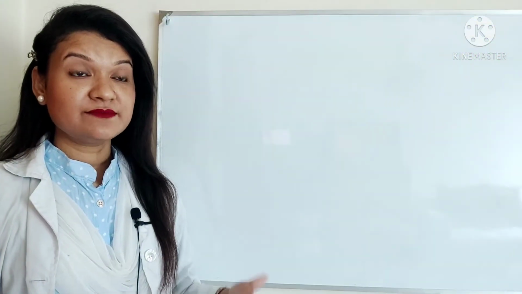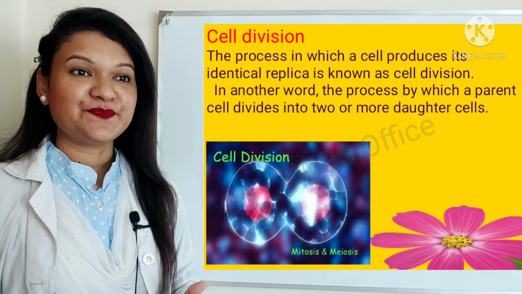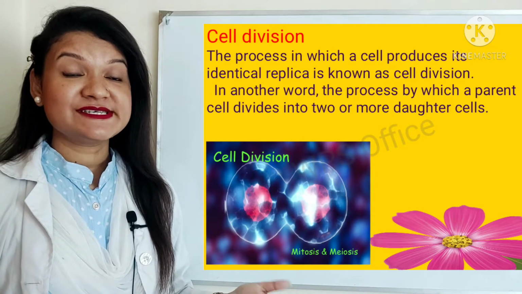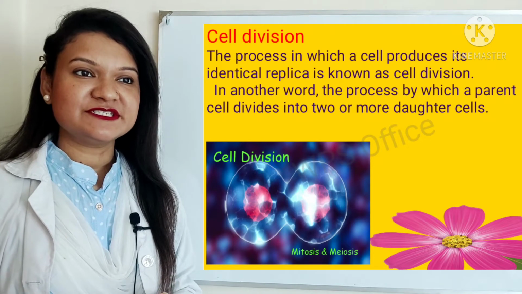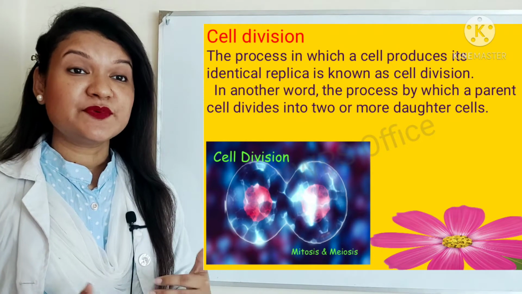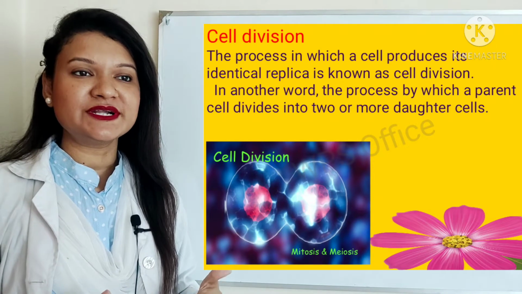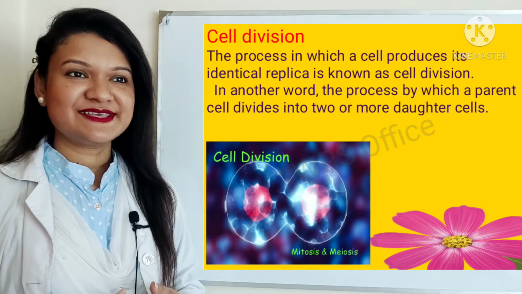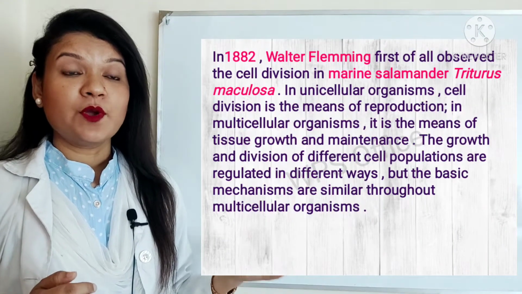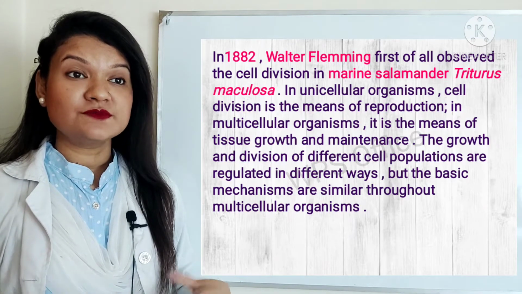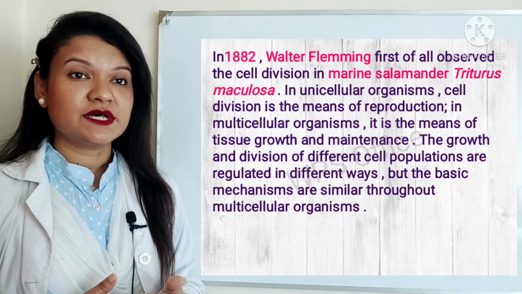First of all, we have to know the definition of cell division. The process in which a cell produces its identical replica is known as cell division. In other words, the process by which a parent cell divides into two or more daughter cells is called cell division. In 1882, Walter Fleming first observed cell division in the marine salamander Triturus maculosus.